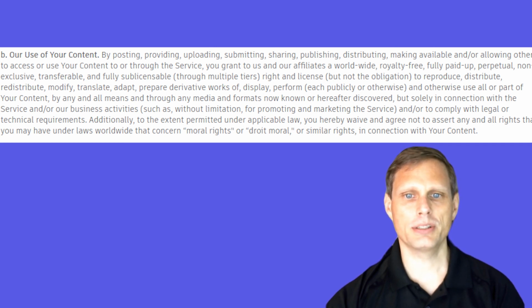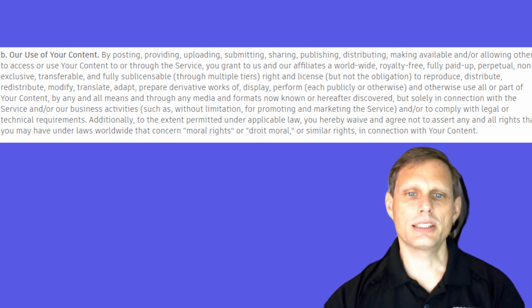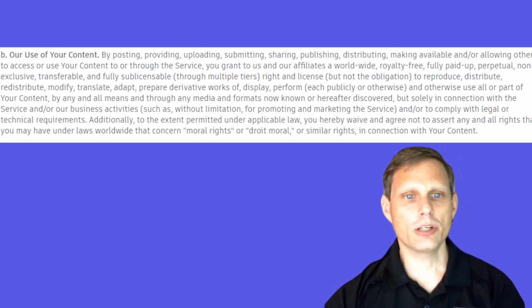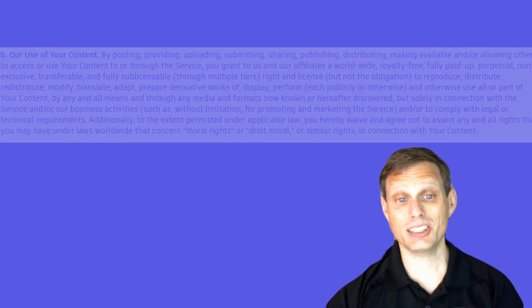with the service and/or our business activities, such as without limitation for promoting and marketing the service, and/or to comply with legal or technical requirements. Additionally, to the extent permitted under applicable law, you hereby waive and agree not to assert any and all rights that you may have under laws worldwide that concern moral rights or similar rights in connection with your content. So essentially, anything I give them, whether it be personal information or content, these companies can use in a variety of ways, and by using the site, I automatically consent to let them do that.